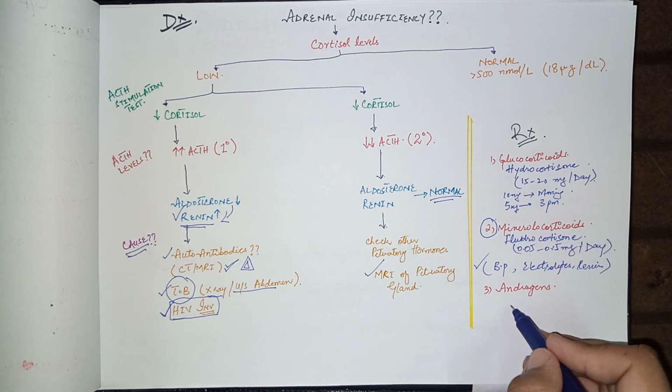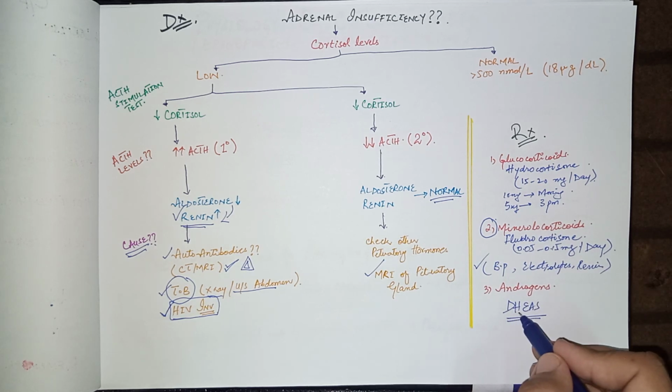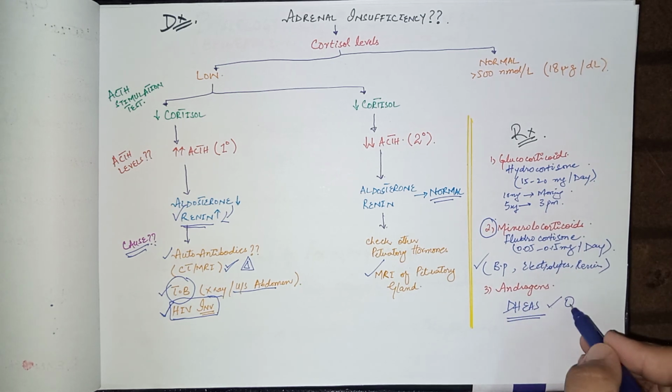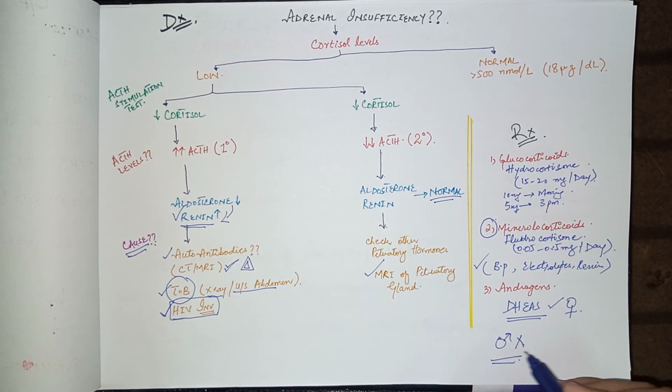Now come to the androgens. DHEAS, dehydroepiandrosterone, is a female androgen. It is given in female patients with adrenal insufficiency, but it is not necessary in males. In males it is not given because testosterone is the major androgen, which is produced from the testicles in males.